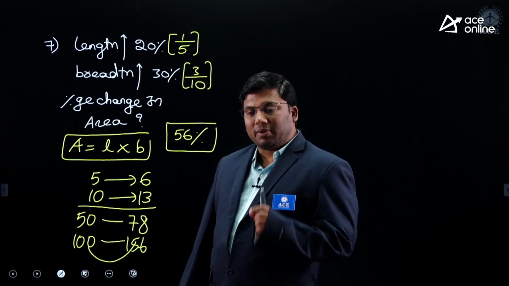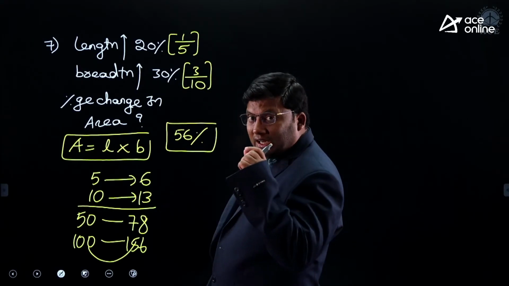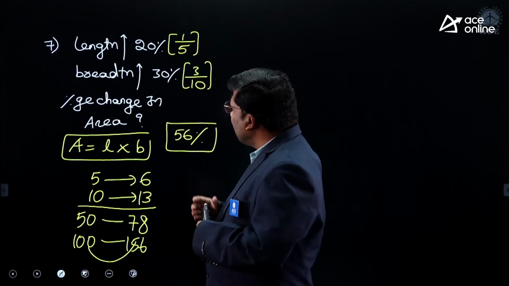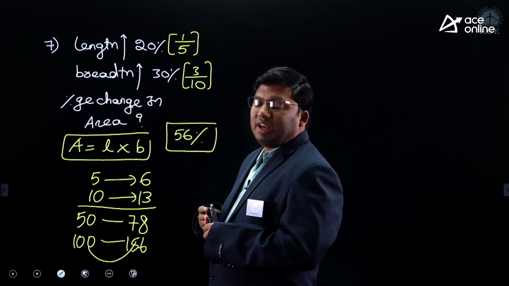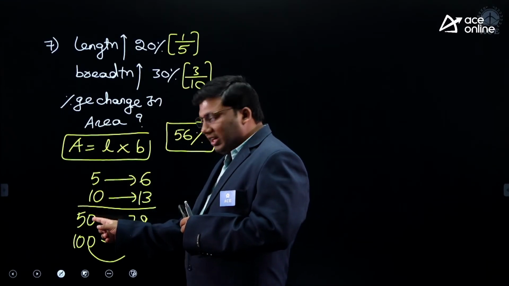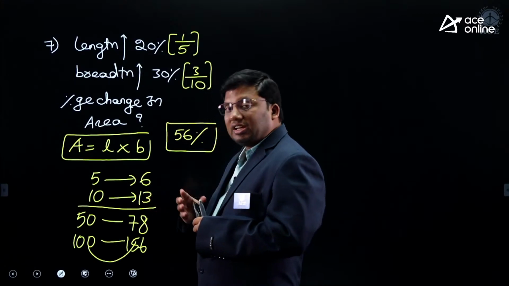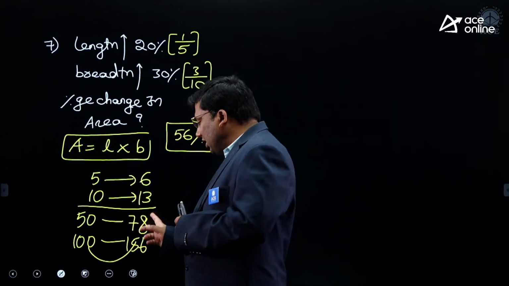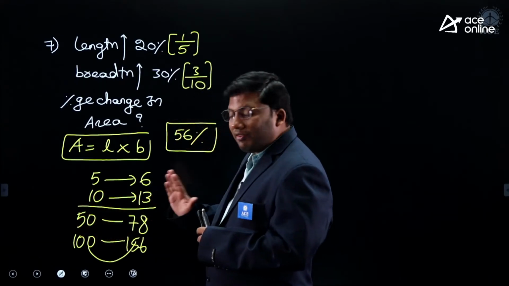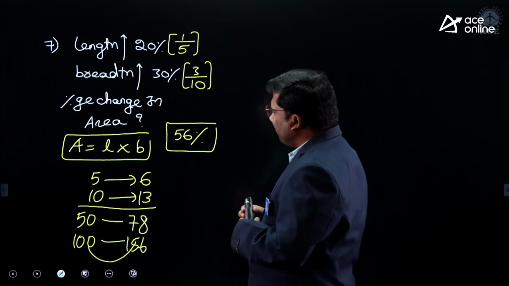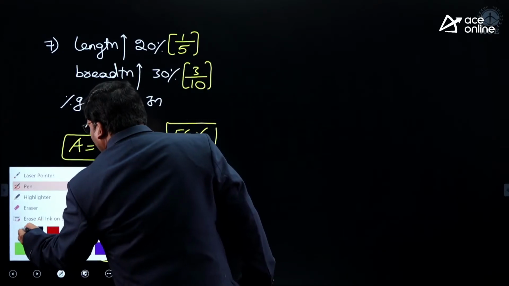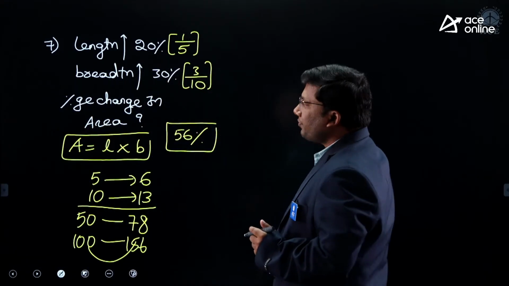Length is increased by 20%. 20% is 1 by 5. On 5, 1 increase, 6. 30% is 3 by 10. On 10, 3 increase, 13. 5 10s are 50. 6 13s are 78. 50 is becoming 78. 100 is becoming 156. Increase will be 56. Is the idea clear? Very easily you can solve.